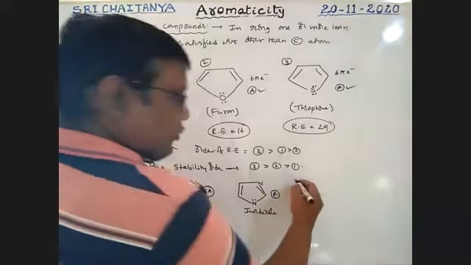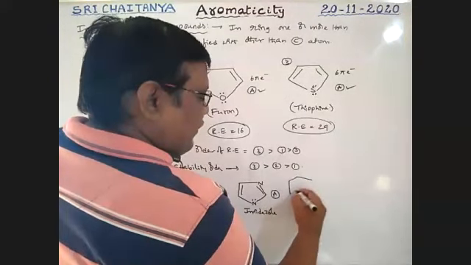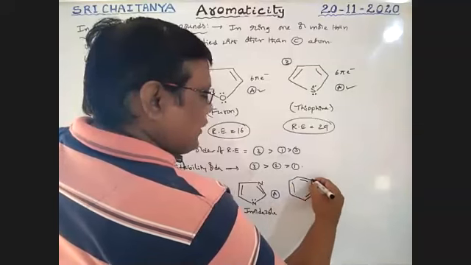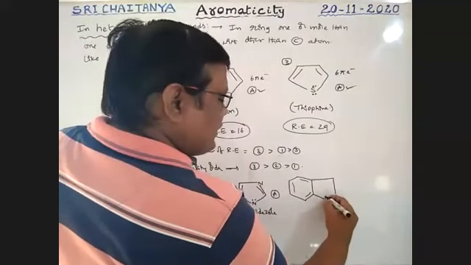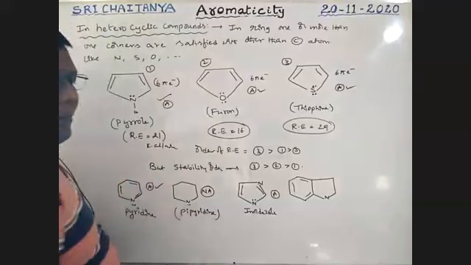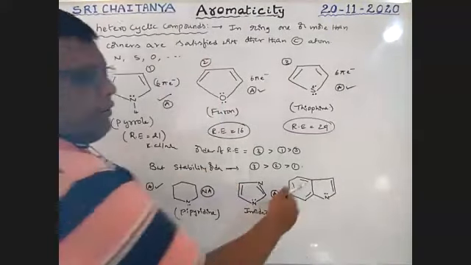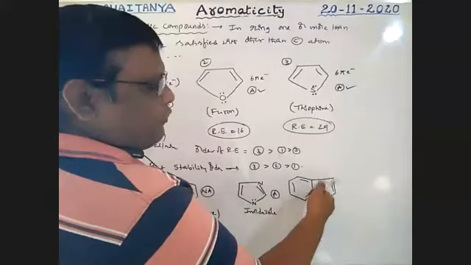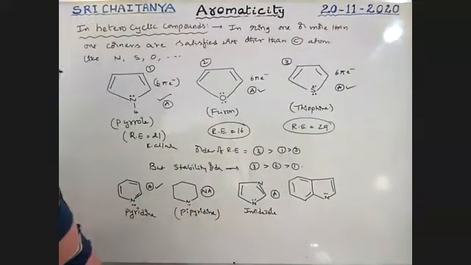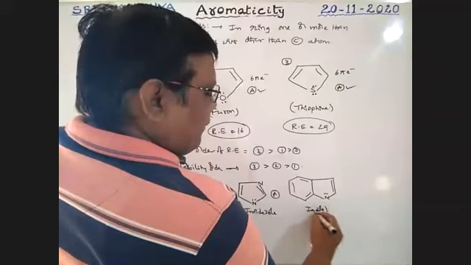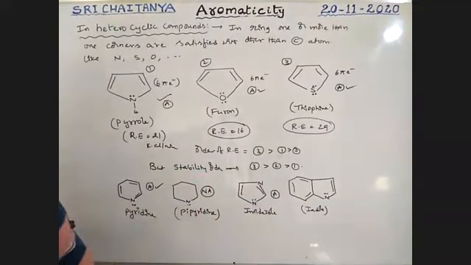Next, the fused condition: a six-membered ring and a five-membered ring. This is benzene. This is the five-membered ring. The lone pair, this one, boys. Okay, 1, 2, 3, 4, 5. This is indole. Indole. It is an aromatic system.